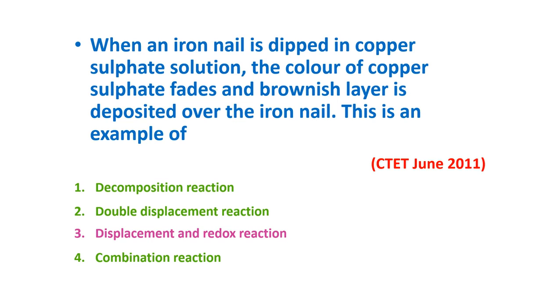Okay, so here the color of copper sulfate is going to fade and over the iron nail a brownish layer is deposited. So these two observations are the results of displacement and redox reaction.